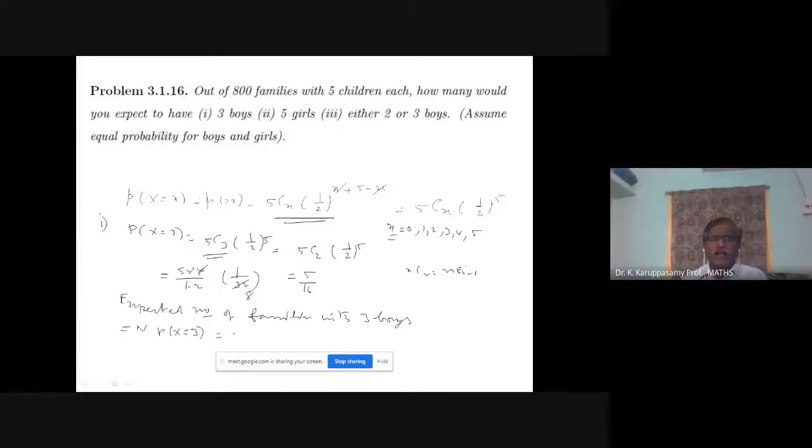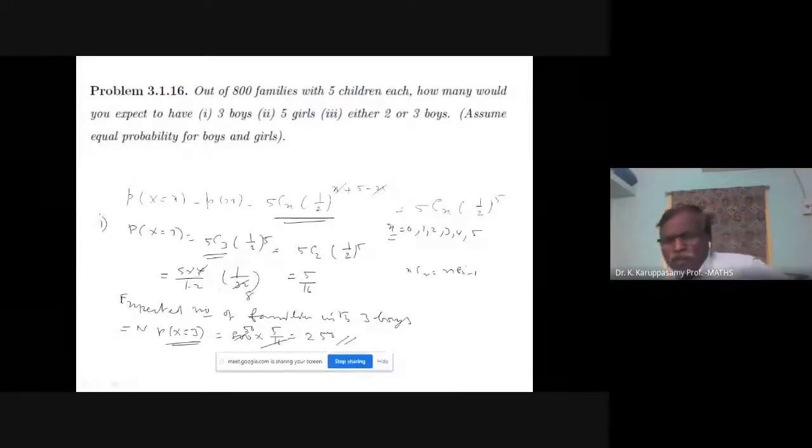That is 800 times 5 by 16. If you cancel, out of 800 families, 250 families will have 3 boys. Expected number of families with 3 boys.